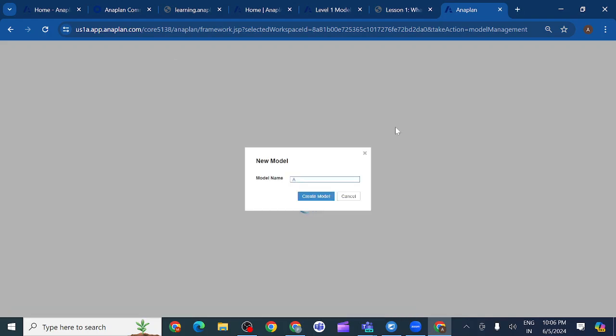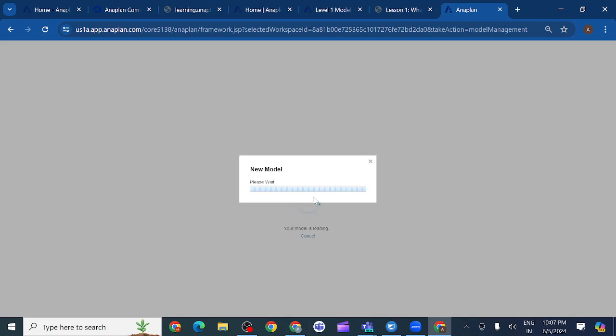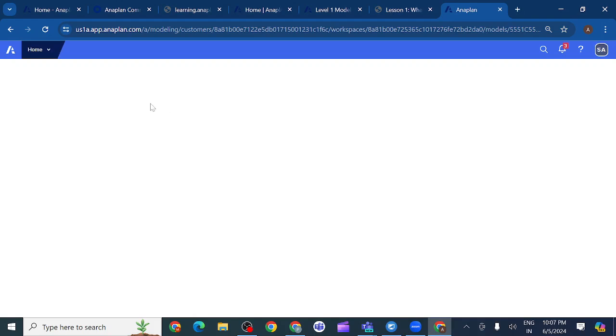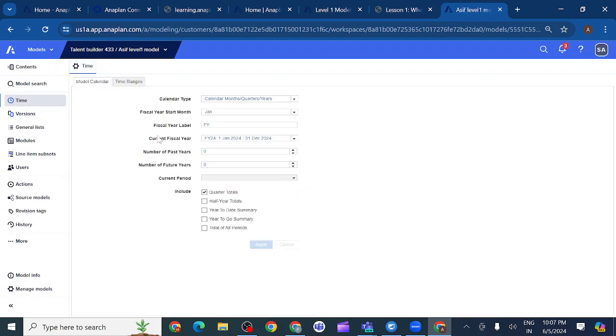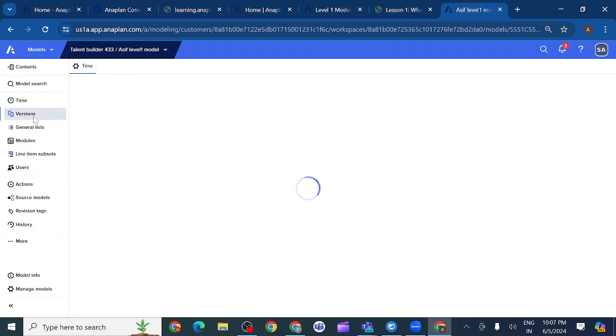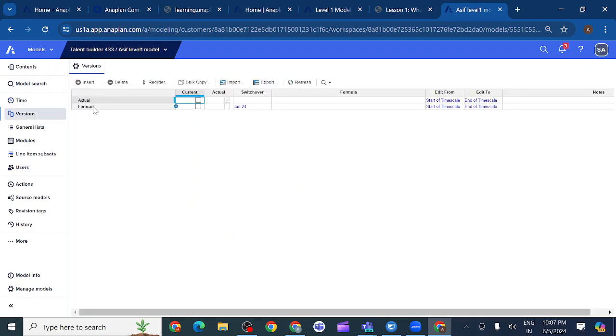I will create a new model with the name ASIP Level 1 model. Once I create the new model, I can see everything is empty here. I need to create each and everything. We can't see any time, so we need to set the time. We can see the default things here.